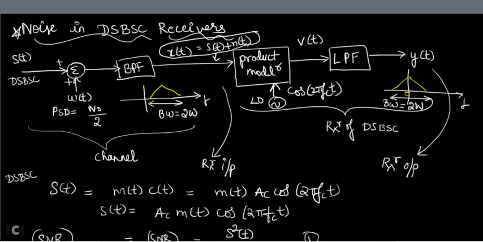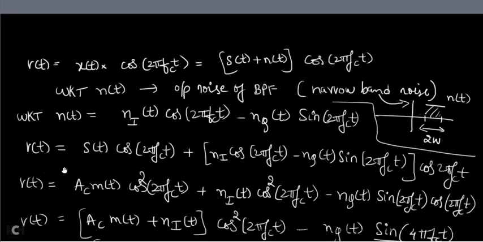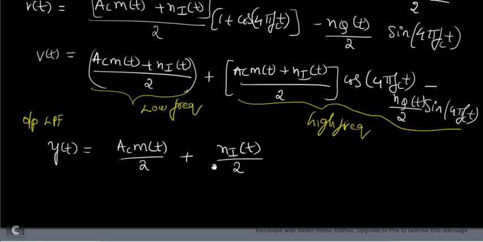Now what does your y(t) contain? Your y(t) contains two components. One is the message signal m(t) and the other one is the noise signal Ni(t). So this is your signal, the message signal, and this Ni(t) stands for the noise component. Now calculate the signal power and the noise power. Let me do it in the next slide.